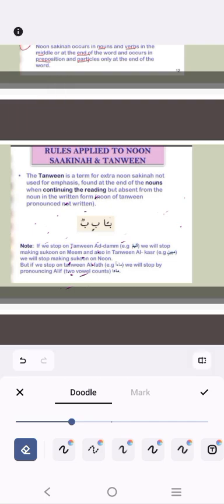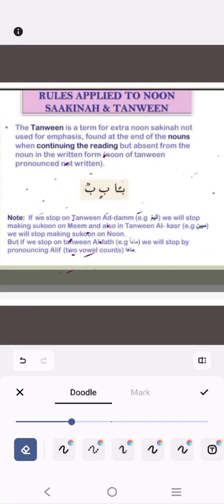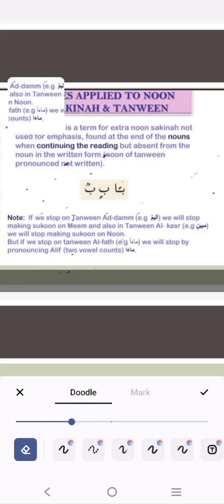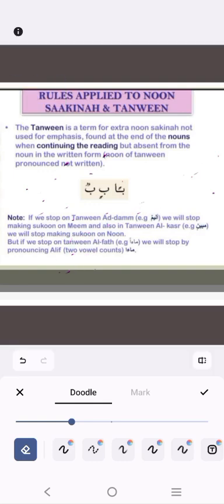The rules of how to pronounce the Noon Sakinah are the same for the Noon Sakinah and also the Tanween.